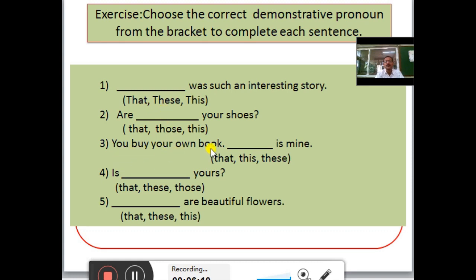You buy your own book, dash dash is mine. In this sentence, we can use this: you buy your own book, this is mine. Is dash dash yours? Is that yours? We can use that in this sentence. And in the last sentence, dash dash are beautiful flowers. These are beautiful flowers.